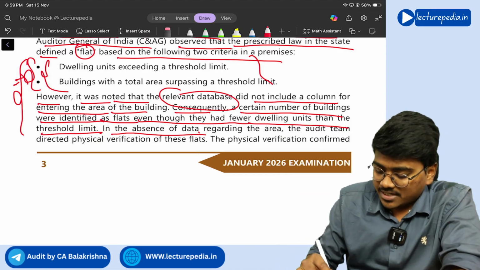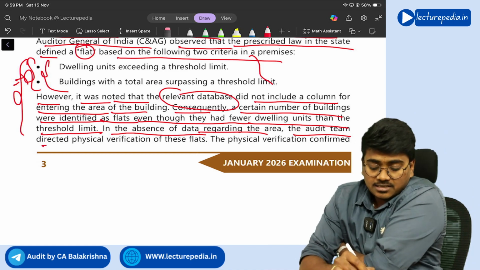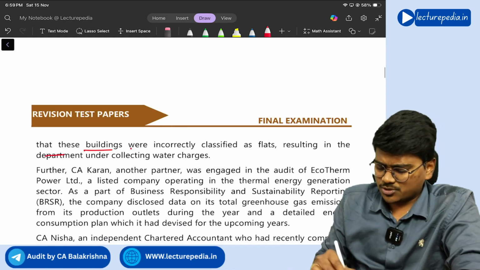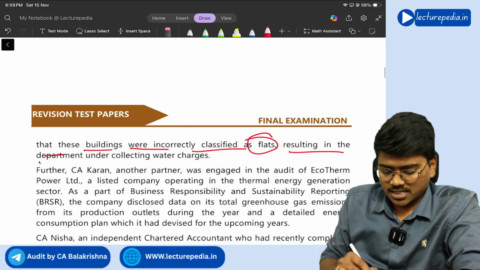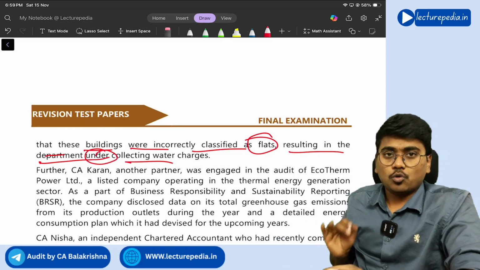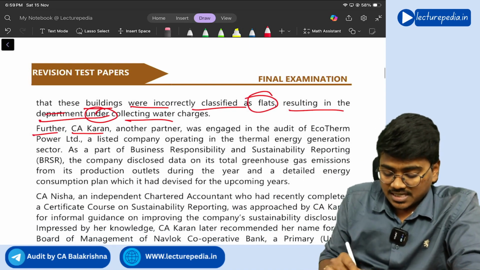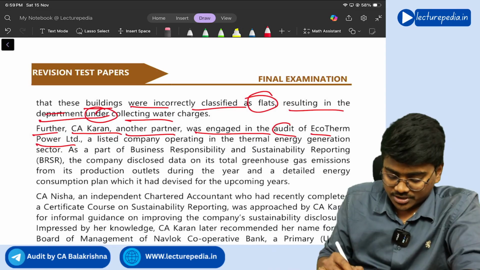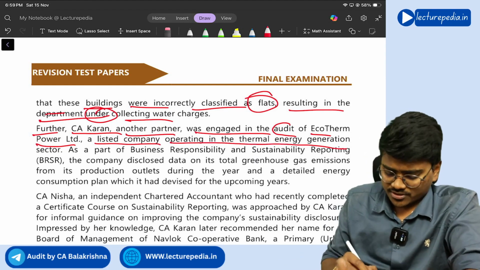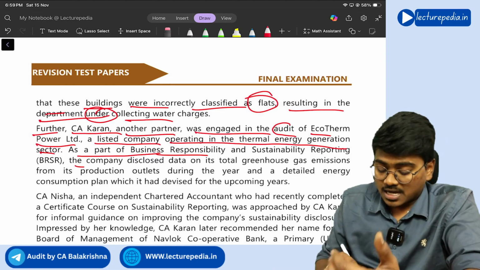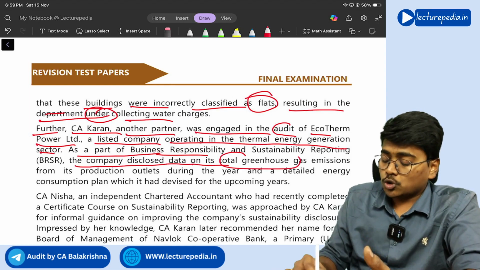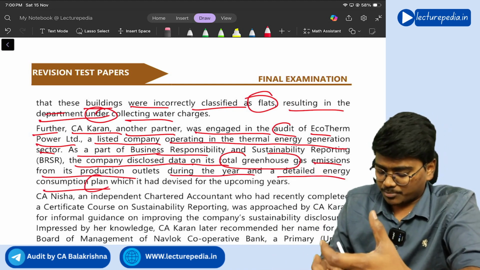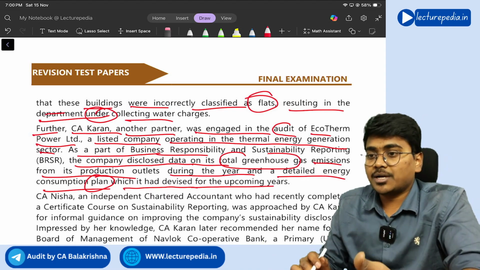In the absence of data regarding the area, the audit team directed physical verification of these flats. The physical verification confirmed that these buildings were incorrectly classified as flats, resulting in the department under-collecting water charges. Okay. Further, CA Karan, another partner, was engaged in the audit of Ecotherm Power Limited, a listed company operating in the thermal energy generation sector. As part of BRSR, the company disclosed data on its total greenhouse gas emissions from its production outlets during the year and a detailed energy consumption plan which it had devised for the upcoming years.